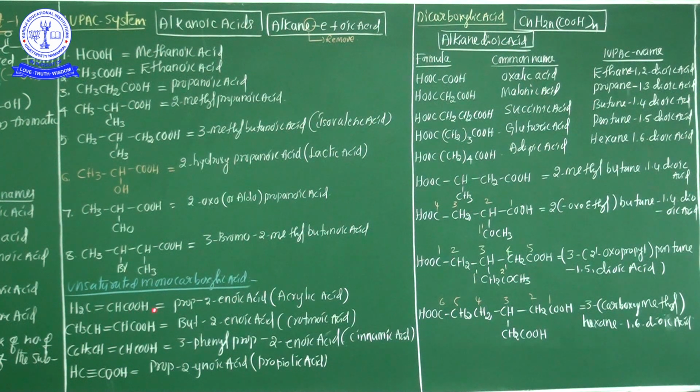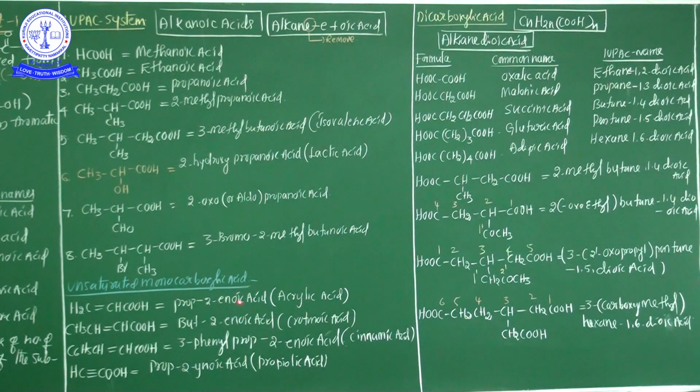Prop is the word root: 1, 2, 3. The double bond is located between the second carbon and the third carbon. That's why 2-ene. Ene means double bonds are there. In propane, all are single bonds. From propane, the E should be dropped. Whether it is an alkane, double bond, or whatever, then comes oic acid.